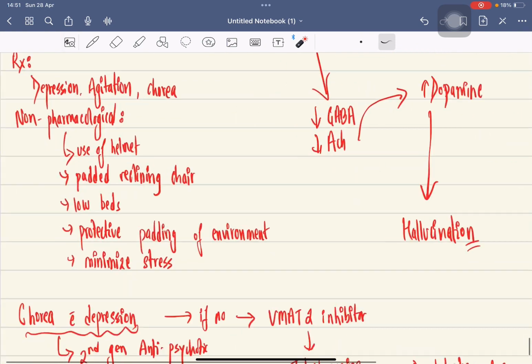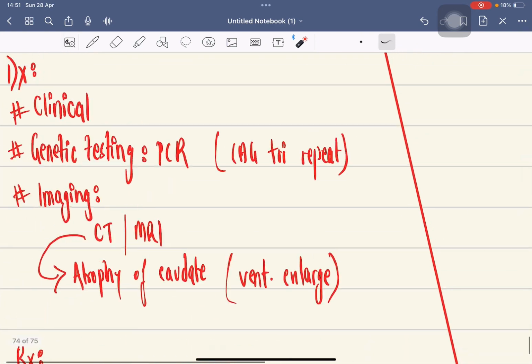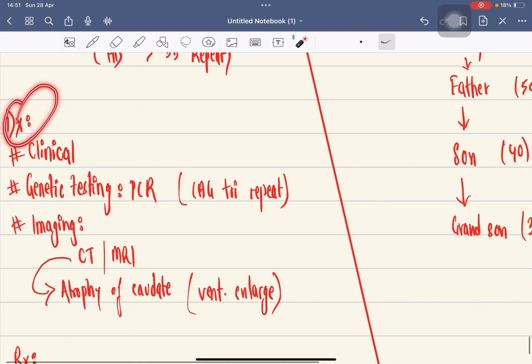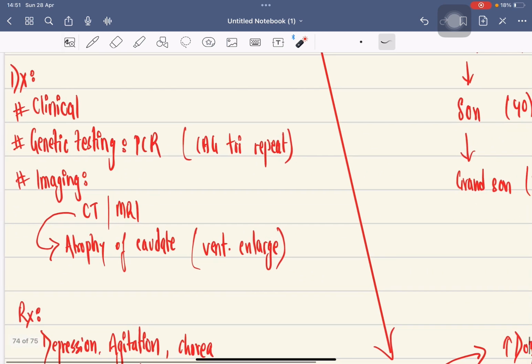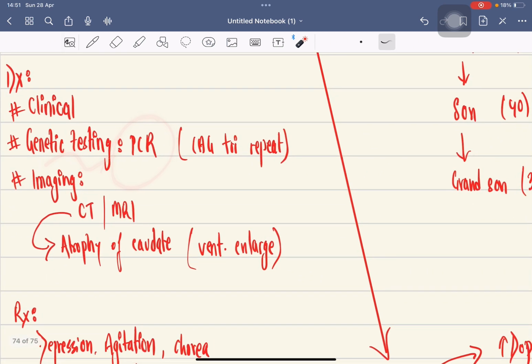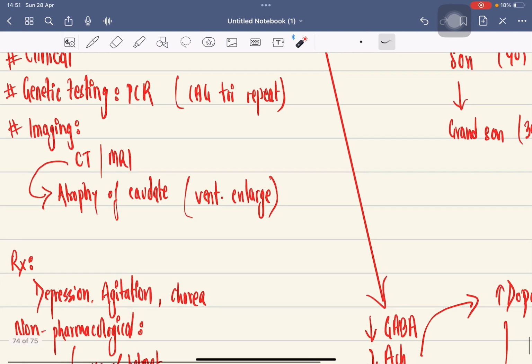Now let's see how we can diagnose. Diagnosis can be made by clinical features and genetic testing, that is PCR. There will be repeats in the CAG trinucleotide. We can do imaging, CT or MRI, which shows atrophy of the caudate nucleus. MRI shows boxcar ventricle.